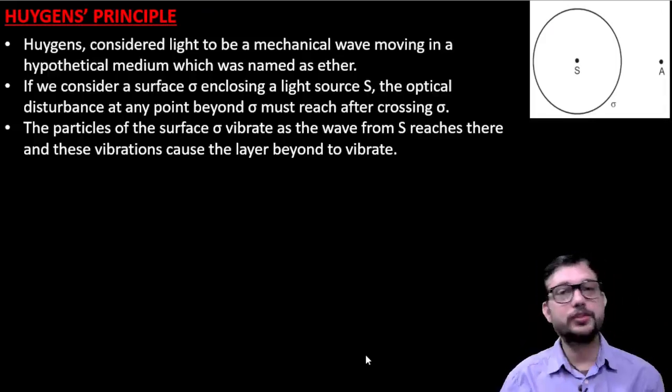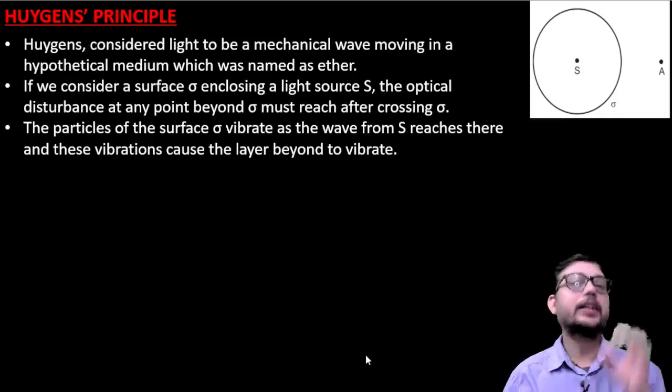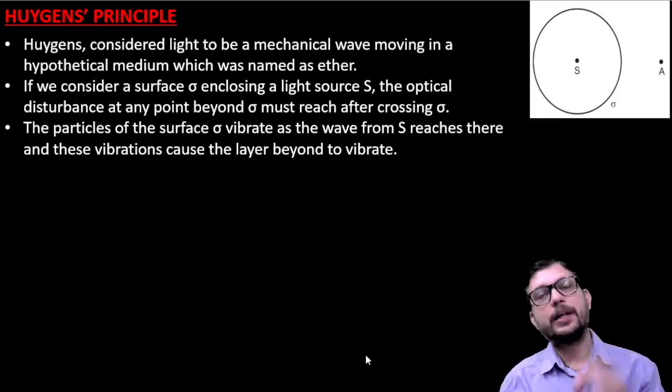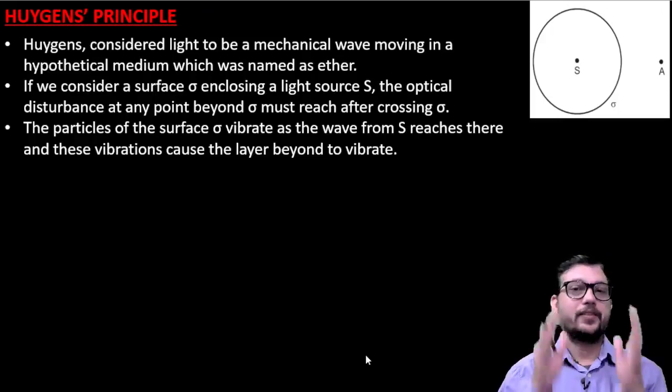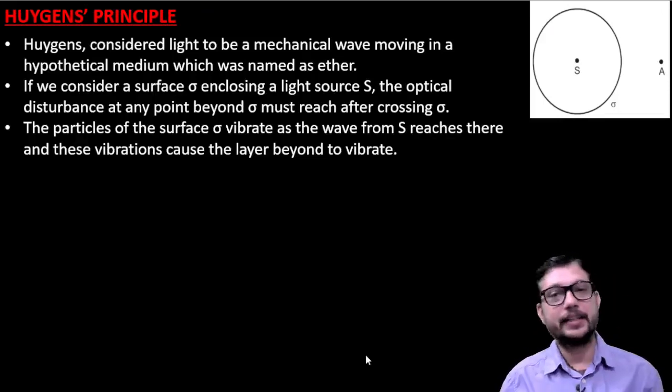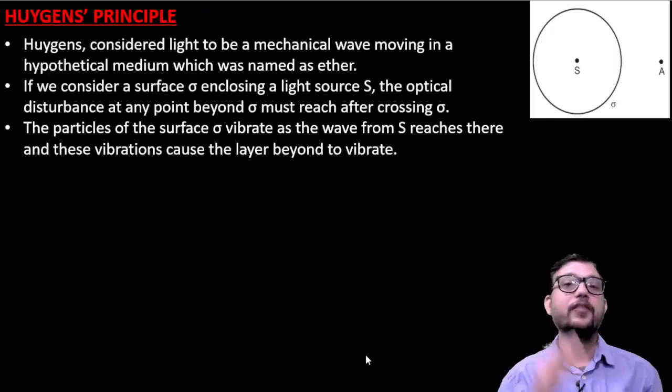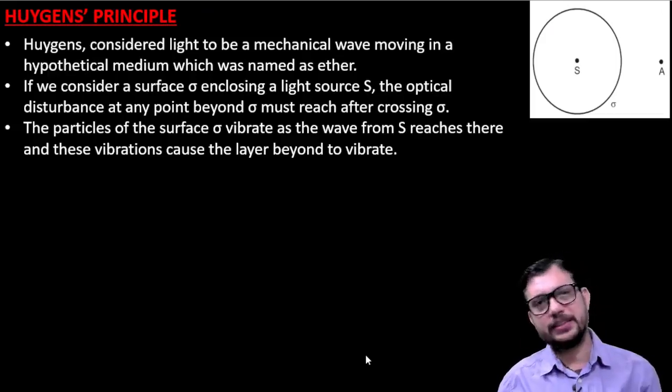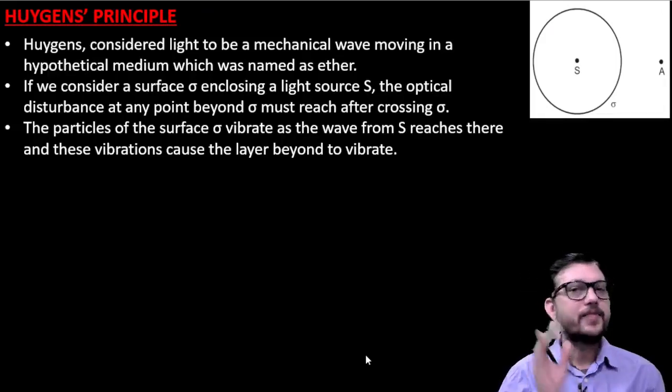According to Newton, light is made of corpuscles, or we can say particles, whereas Huygens believed that light is made of waves. So we can simply say that light is a wave.